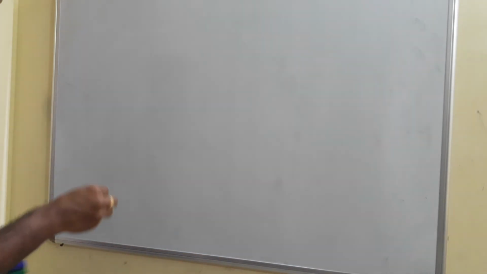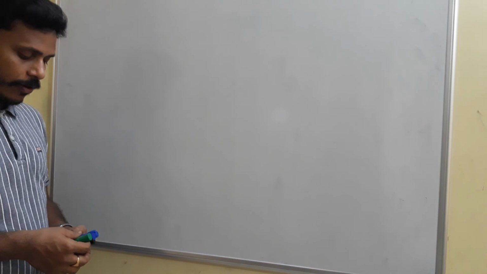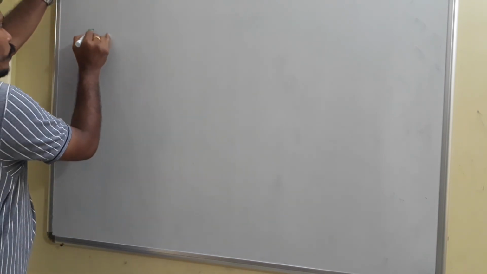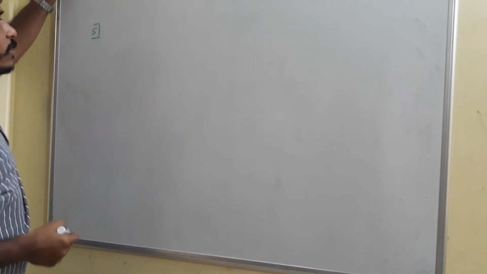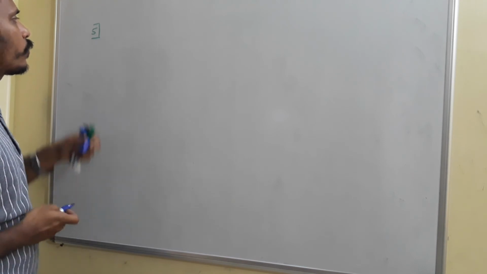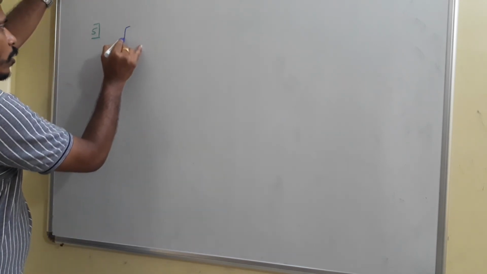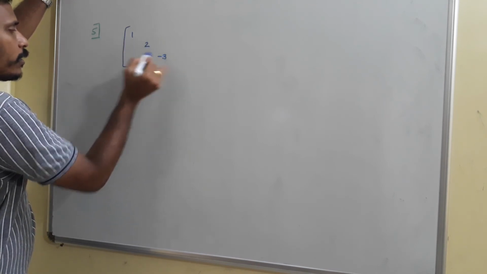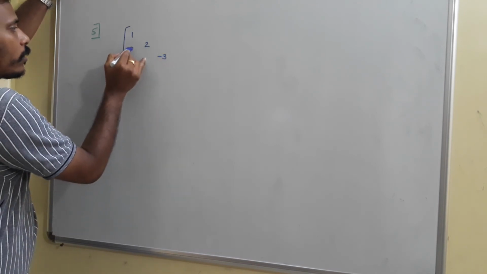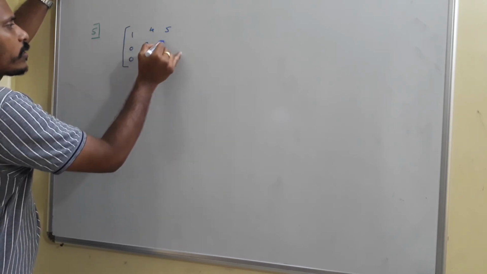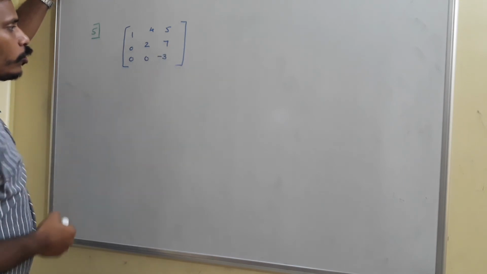Fifth point, again different types of matrices based on the principal diagonal as well as the lower triangle and the upper triangle. Using all these terms, I will give you some more types. Directly I will give you an example and I mention the name. Suppose I have a square matrix of this format, like 1, 2, minus 3. There are some zeros in the lower triangle, and some elements like 4, 5, 7 in the upper triangle.